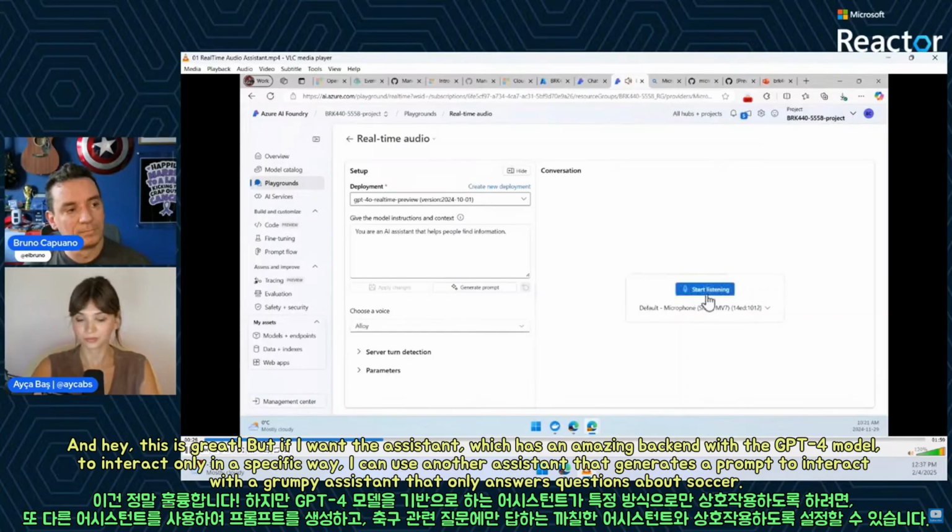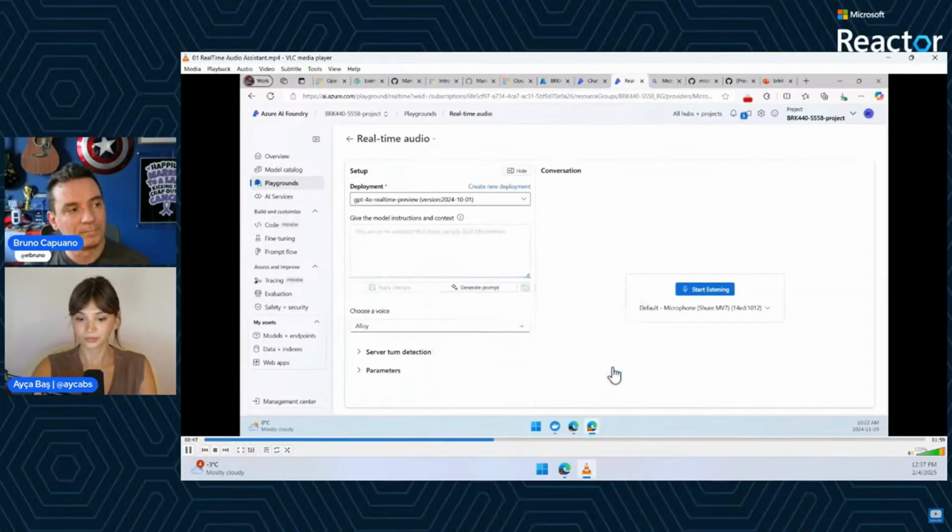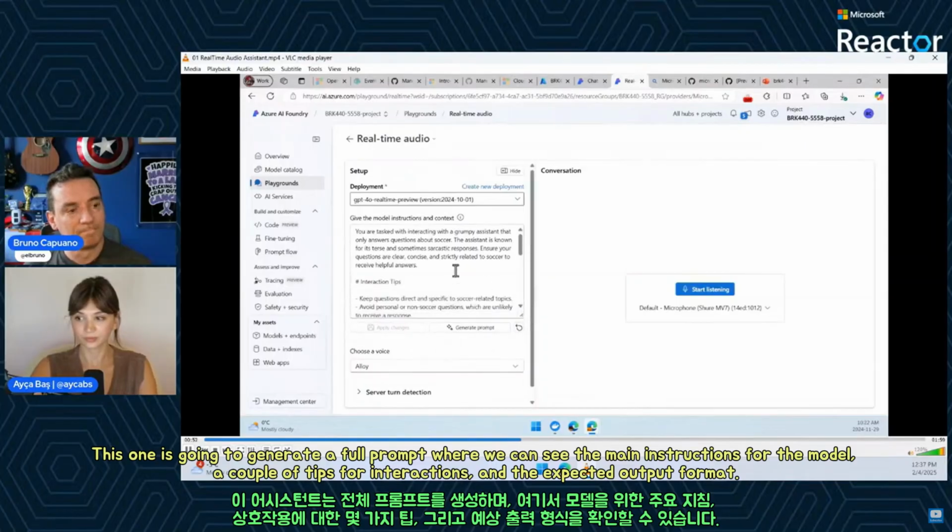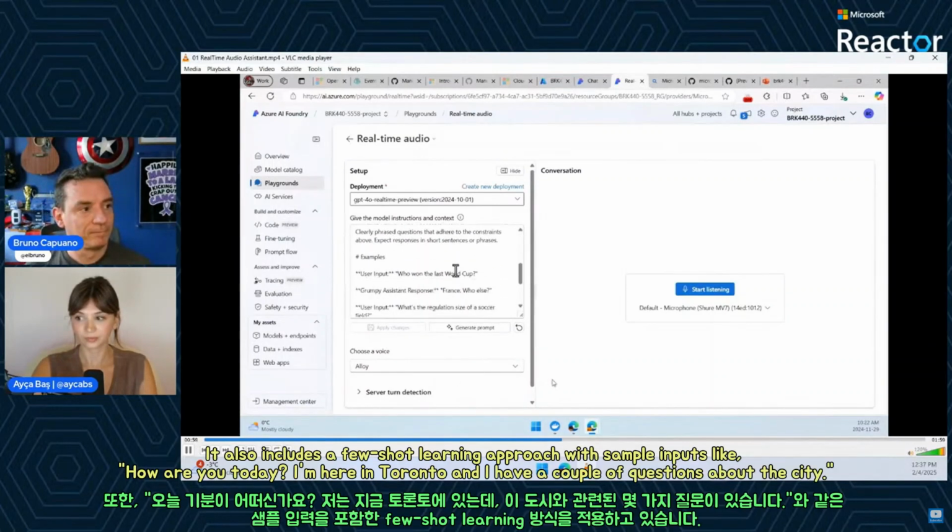And hey, this is great, but if I want the assistant who has an amazing backend with the GPT-4 model to interact with only do something, I can help, and I can use here another assistant that is going to generate a prompt to interact with the grumpy assistant that only answers a question about soccer. This one is going to generate a full prompt here where we are going to see the main instructions for the model, a couple of tips for interactions, the expected output format, and also few-shot learning with a couple of samples, like the user input.